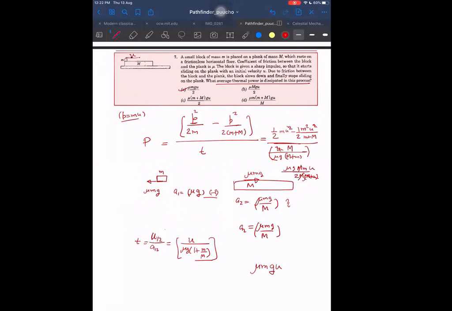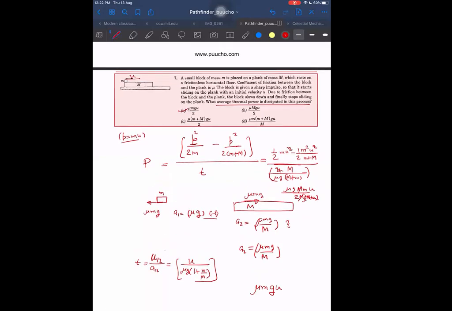By the friction force into velocity. Friction force into velocity, that is initial, right? But at last, what will the power dissipated be? 0. So on an average, what power will get dissipated? Mu mg into u by 2. Correct answer. Orally also we can get the answer, but why did I do it that way? See, sometimes we may not get the idea, so we should know the long method, definitely. Definitely we should know how to do it normally.